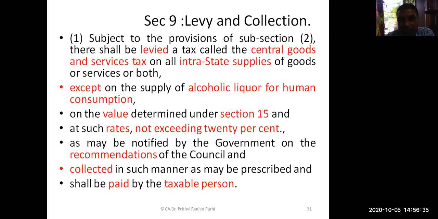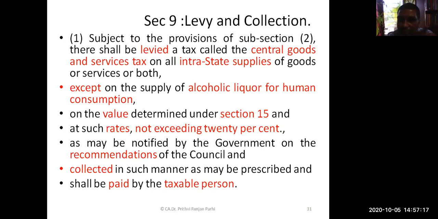Coming to section 9, which talks about the levy and collection of CGST, there are in fact 5 subsections we learned. Let me quickly recapitulate. The first subsection says, subject to the provisions of subsection 2, there shall be levied a tax called the Central Goods and Services Tax on all intrastate supplies of goods or services or both. That means whenever there is an intrastate supply, CGST shall be levied. Of course, SGST shall also be levied. We know all intrastate supplies attract 2 kinds of taxes.